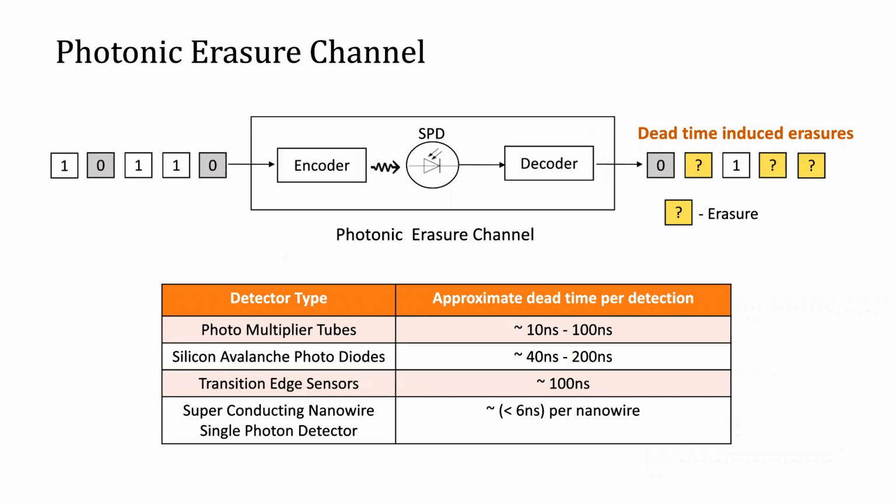Hence, the detector tends to cause multiple erasures in the detected sequence, and we call such a channel the photonic erasure channel. A table of typical dead times in various photon detectors has been displayed below. In general, any detector typically exhibits a dead time of 20 nanoseconds to 100 nanoseconds after each photon detection.